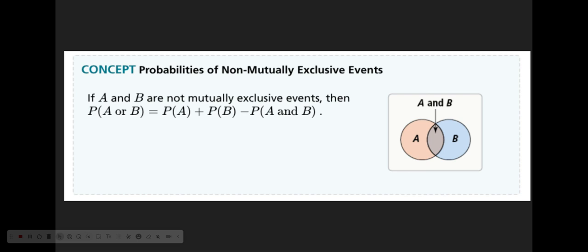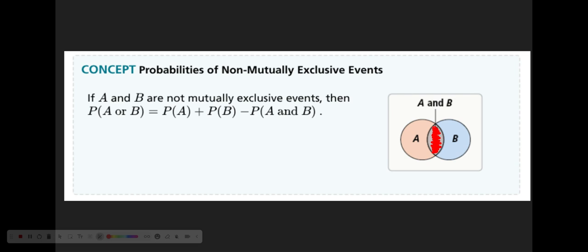Now, if A and B are not mutually exclusive, then that means you could have people or items that were part of both groups. What's the probability that someone in our geometry class plays a sport for Sycamore? There would be an answer to that. What's the probability that somebody in my geometry class plays an instrument? There'd be a probability for that. However, there would almost certainly be a group of people that play both a sport and an instrument. And you can see that in the overlapped part of the Venn diagram.